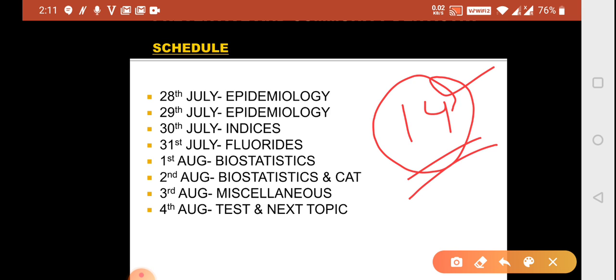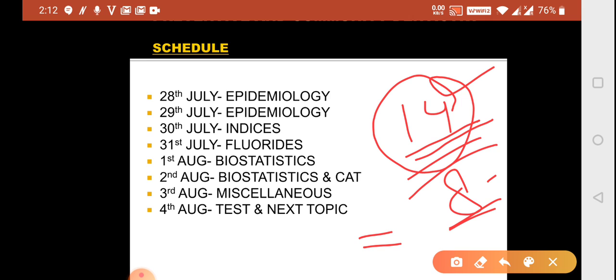in community dentistry. Since we have to cover the whole syllabus, I am giving it 8 days, but ideally it should be given 14 days. Now since we are at the middle level of the preparation where we can afford to give 8 days, I'll be giving 8 days. In the next mode of preparation, I'll be giving 4 days to PCD. That's it, because you have to plan your preparation according to the number of days you have.